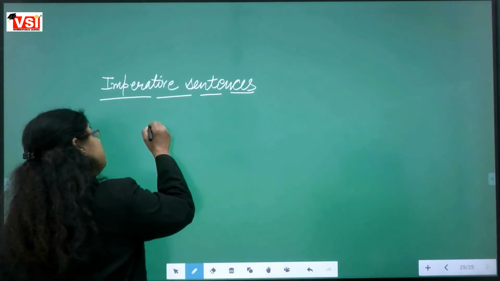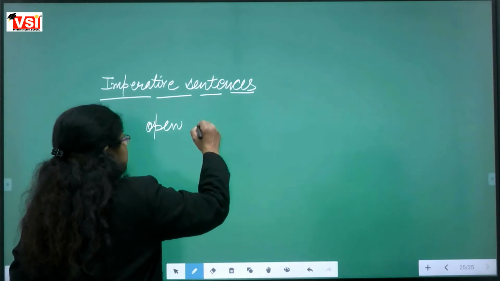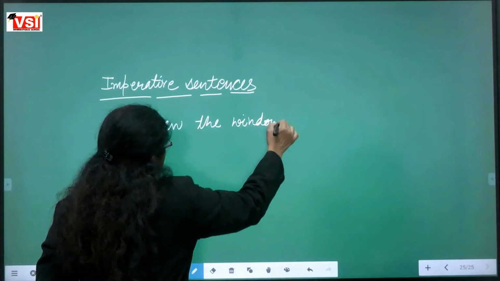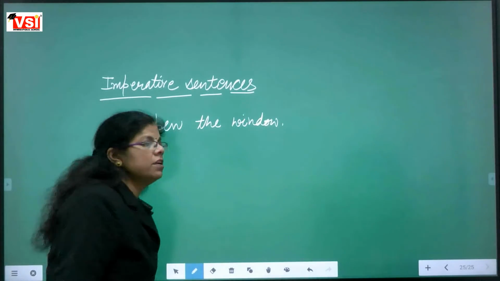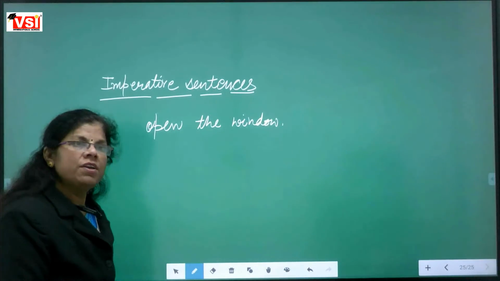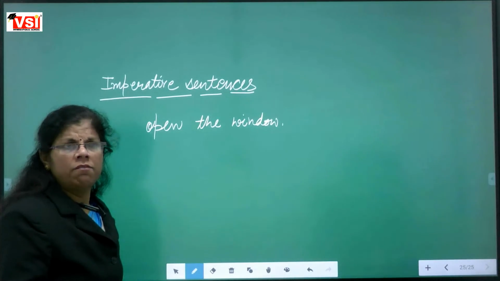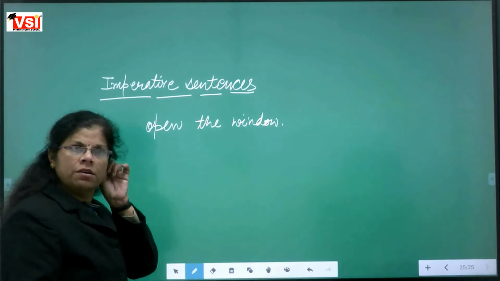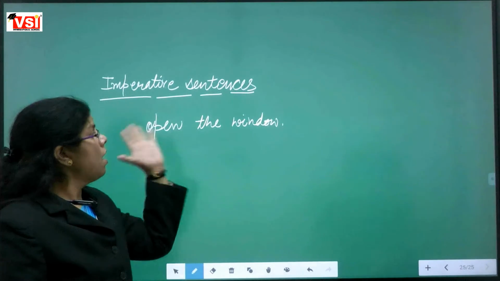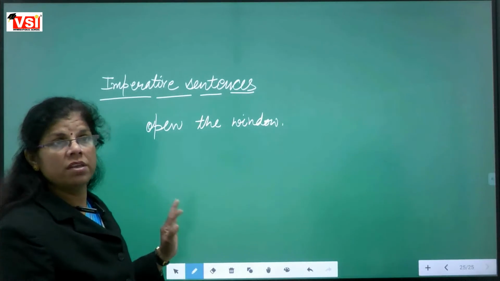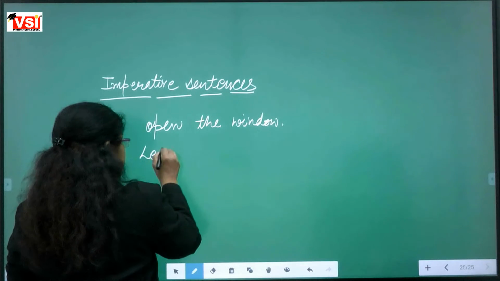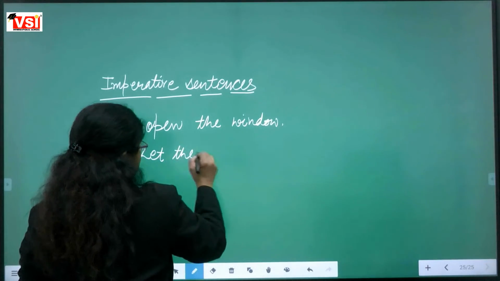As like if I am saying, open the window. Is it an imperative sentence or not? Yes, ma'am. Because we are directly giving a command. We are not using any if or but with it. We are not mentioning any subject or object here. So how are these kinds of sentences changed into passive sentences? Open the window, we will just write, let the window be opened.